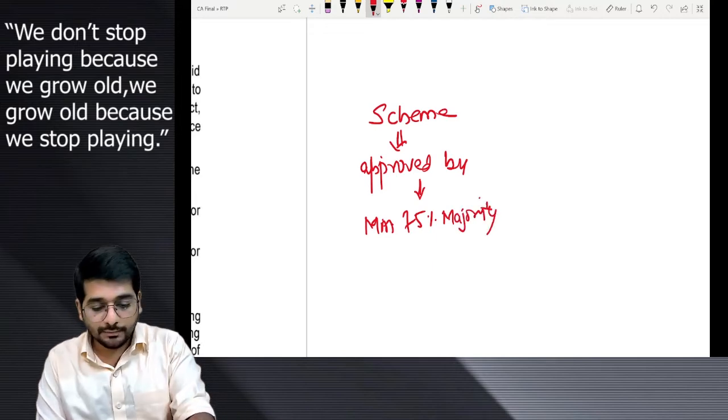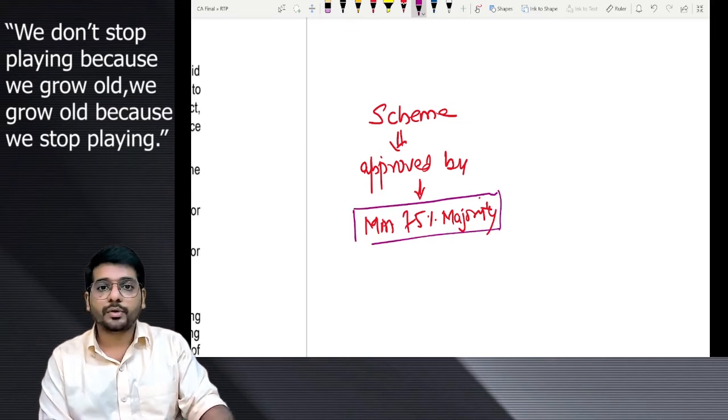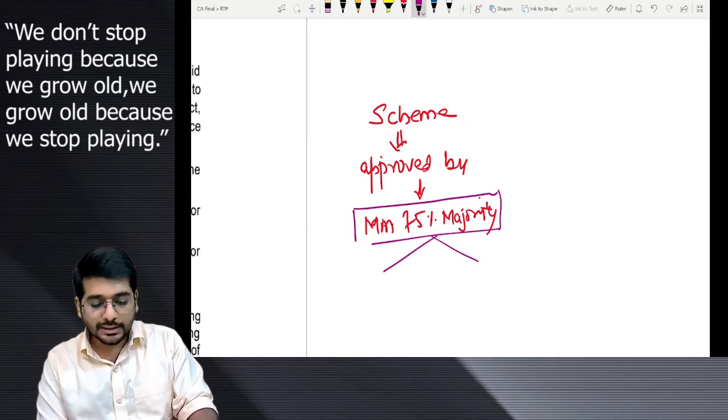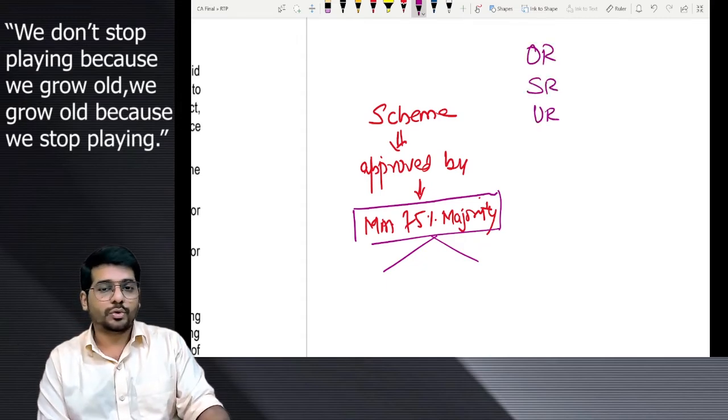Minimum 75% majority. And while we interpret it, we have interpreted this as not an ordinary resolution or a special resolution or a unanimous resolution. No.